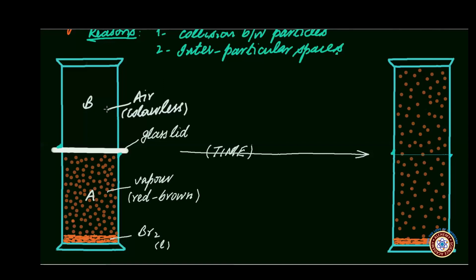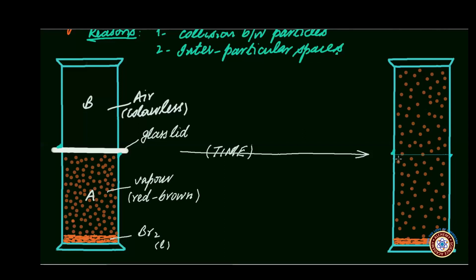This process continued until a homogeneous mixture was obtained in both the jars, and both the jars got uniformly colored as red-brown. So this uniform color indicates that a homogeneous mixture is formed, and this homogeneous mixture has been formed due to the spreading of gas molecules from one region into the other.